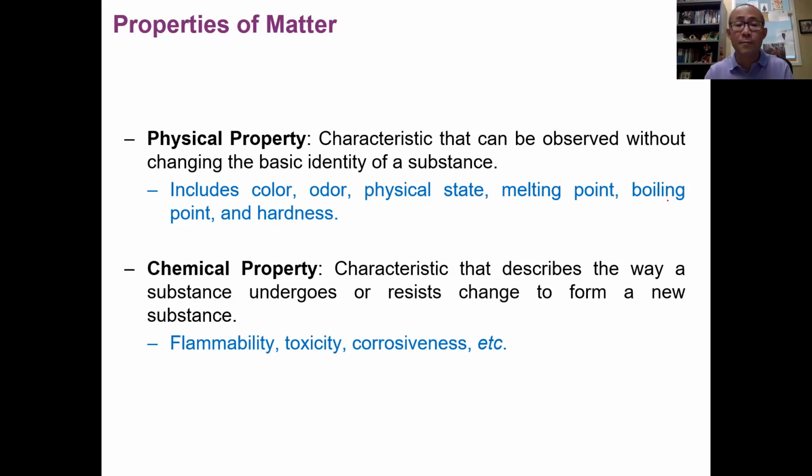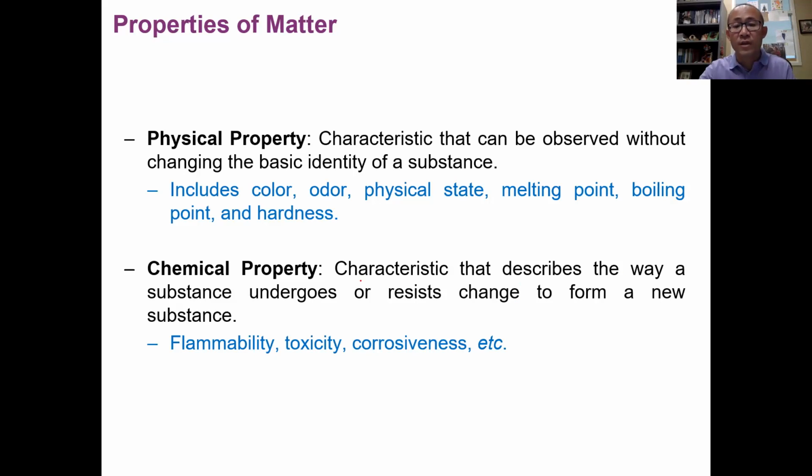The physical properties mainly include the color, the odor, the physical state, liquid, solid, and gas, the melting point, boiling point, basically at what temperature they melt and boil, and also how hard these substances are. So these are some general physical properties. Again, when we observe these properties, for example, when we observe something boiling, the basic identity of the substance does not change.